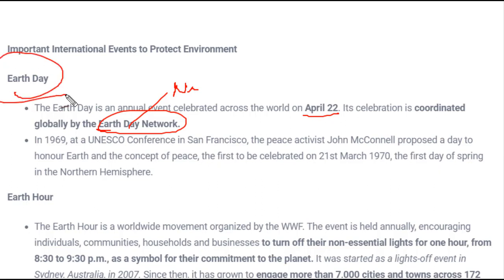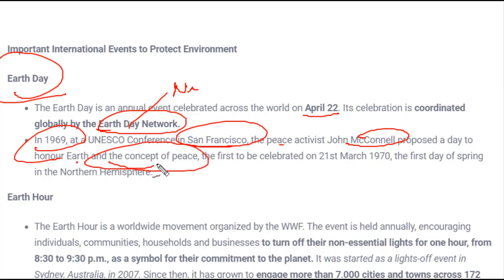Okay, and what happened in 1969 at the UNESCO conference in San Francisco was that the peace activist John McClellan proposed a day in honor of Earth for the concept of peace, and right from there it was celebrated on 21st March 1973. That was the first day of spring in the northern hemisphere. So initially it was celebrated on 21st March 1970, but now it is celebrated on April 22 across the world. Next is Earth Hour.